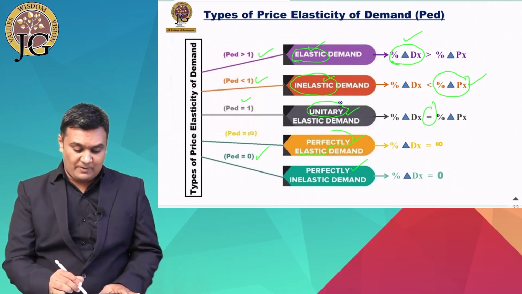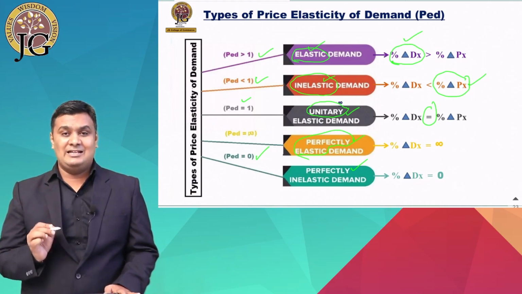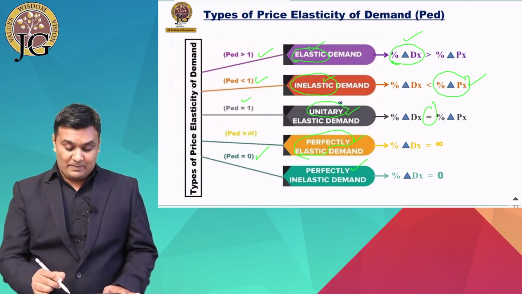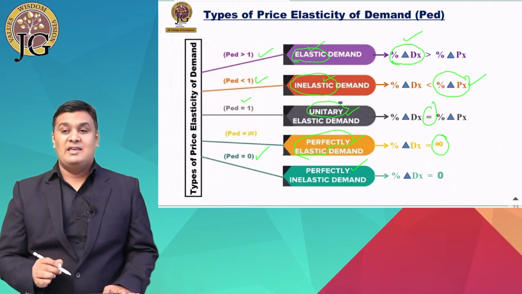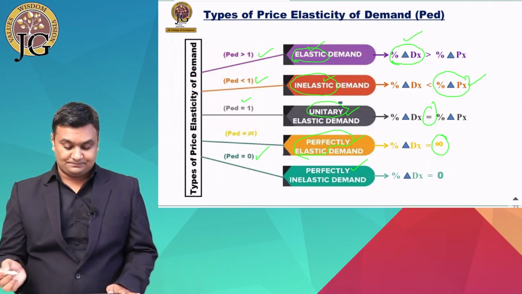Demand is said to be perfectly elastic when the percentage change in demand is equal to infinity.